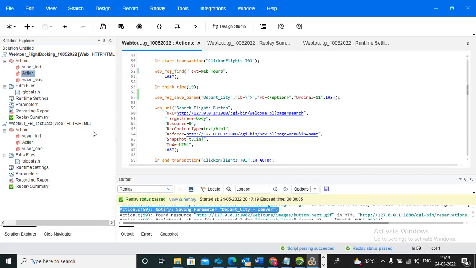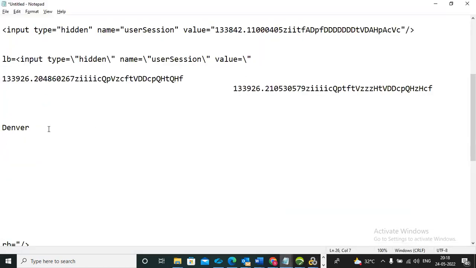What is save length? It specifies how many characters you want to capture. And save offset means how many characters are supposed to be skipped. For example, now you can go here. Denver: I want the first three characters, up to Den. So I can write save length equal to 3. When you give save length, it specifies how many characters you are supposed to capture. So I gave 3, right? Then what will the output be?